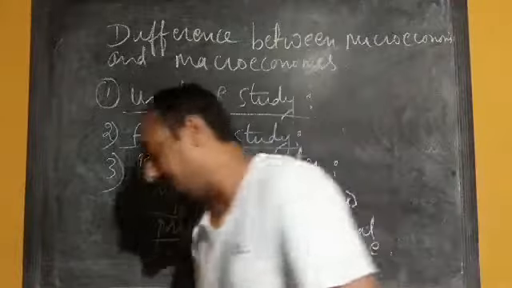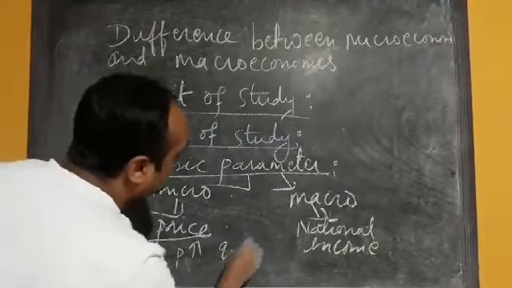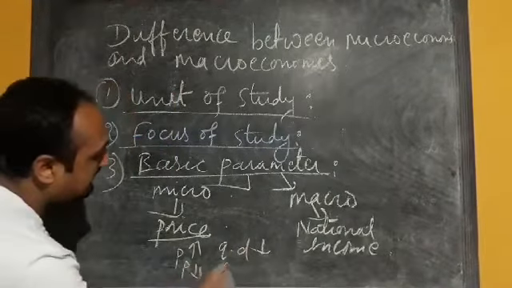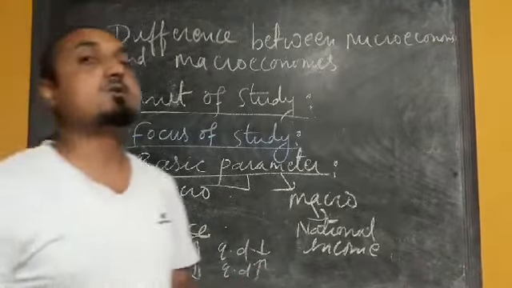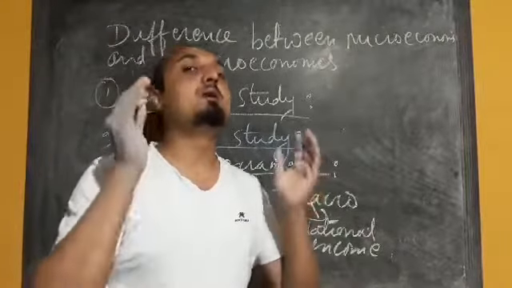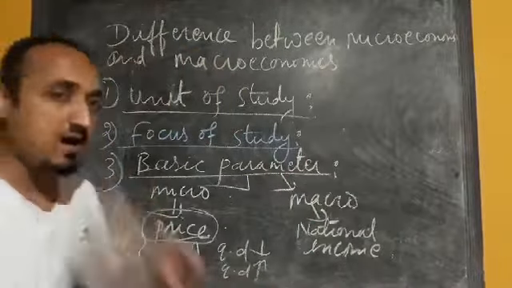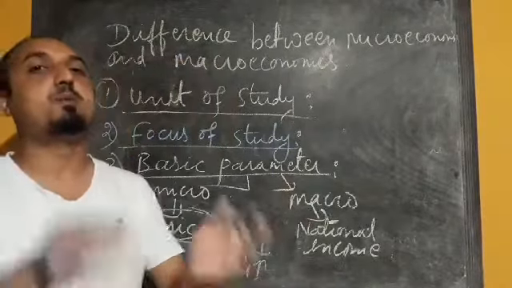If the price is high, my quantity demanded will be less. When the price is less, my quantity demanded may be high. So here individual units like households take their decisions on the basis of price. If price is high, quantity demanded may be less. If price is less, quantity demanded may be more.